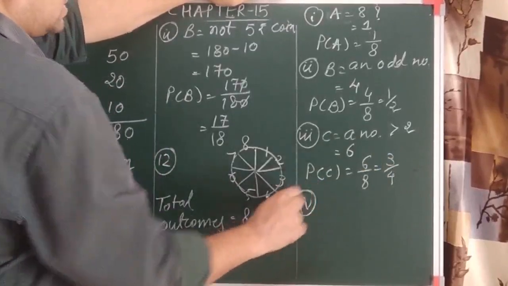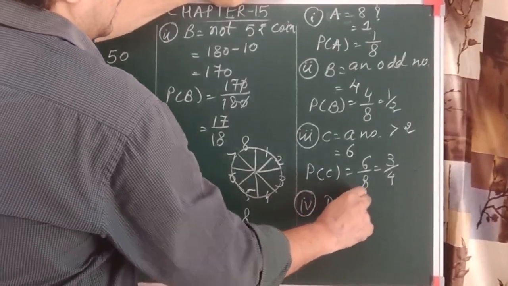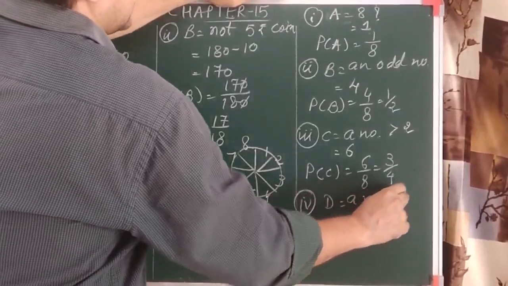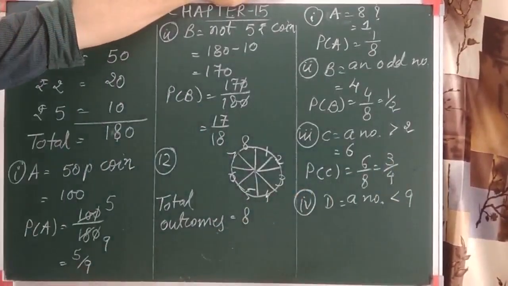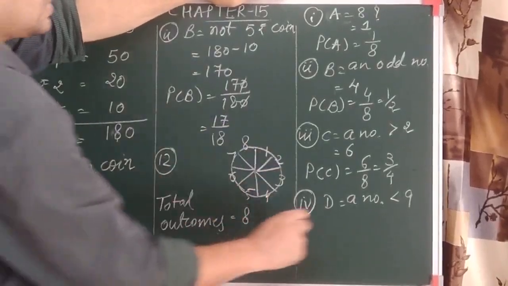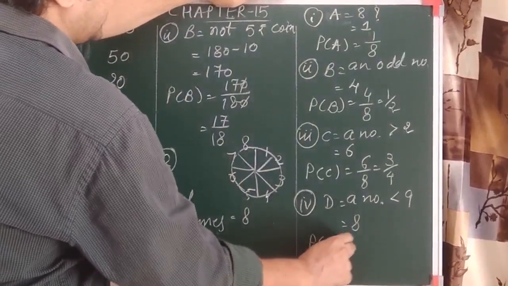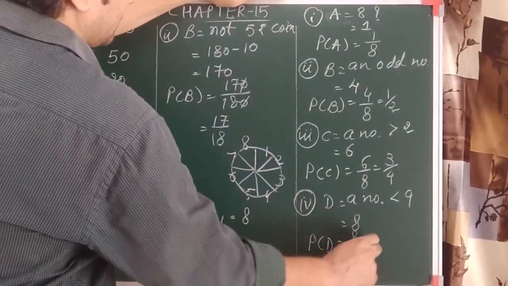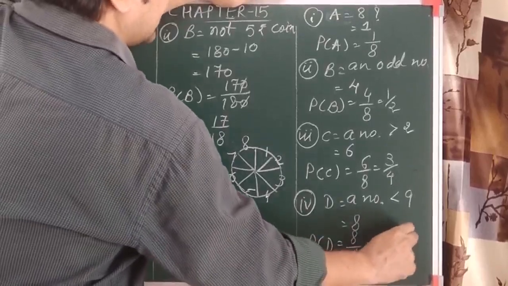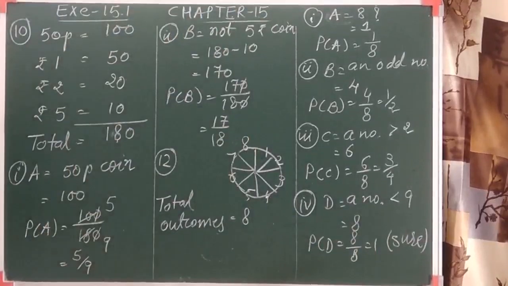And the last question is a number less than 9. A number less than 9 means smaller than 9. So 1, 2, 3, 4, 5, 6, 7, 8. We can say all the numbers are there. So can you tell me which probability the last one is? Correct. We can consider it a sure event. So the answer is 1.